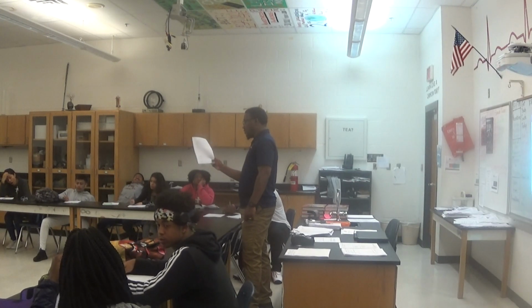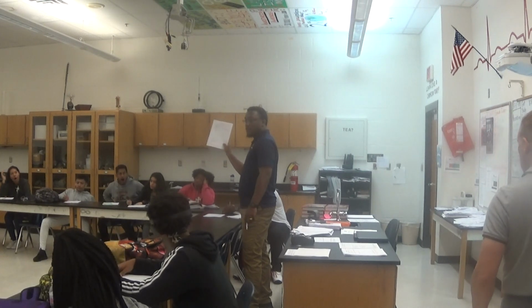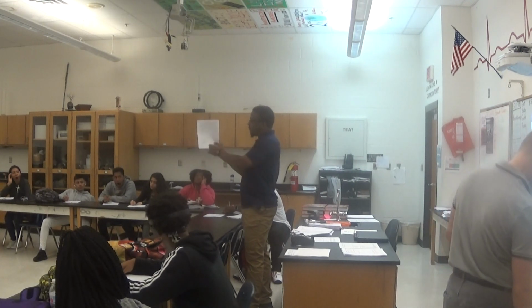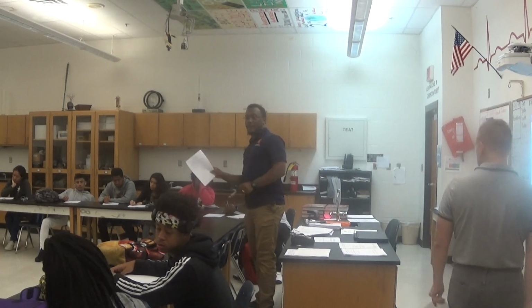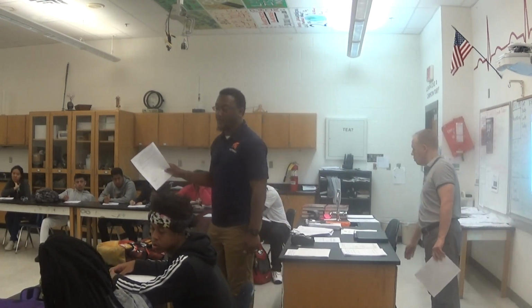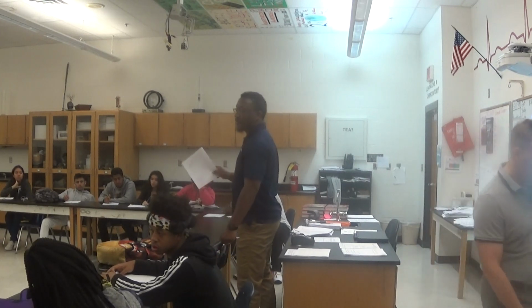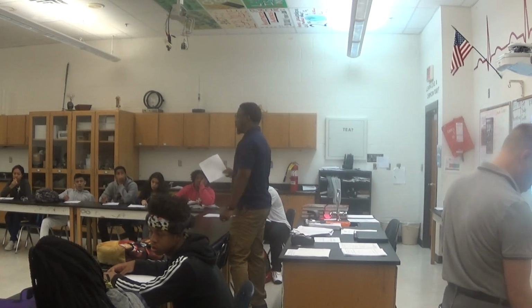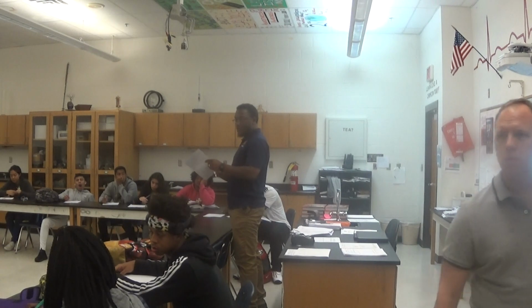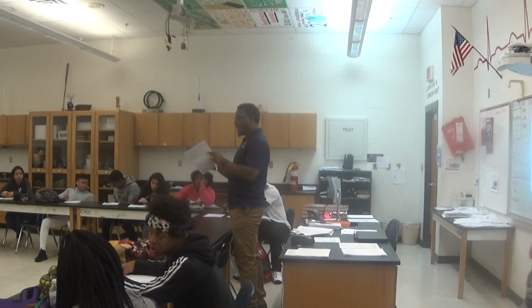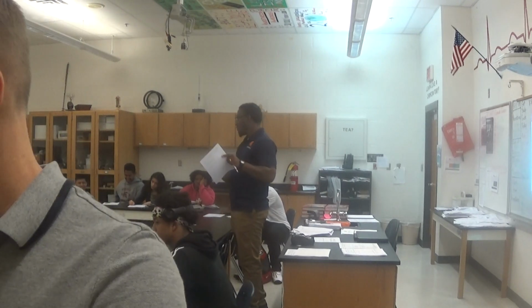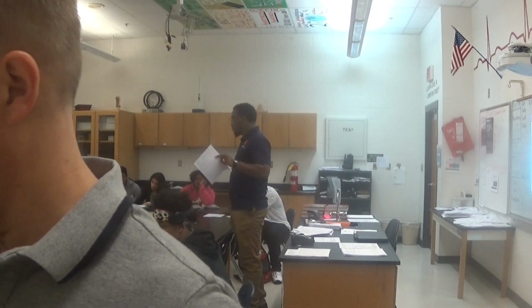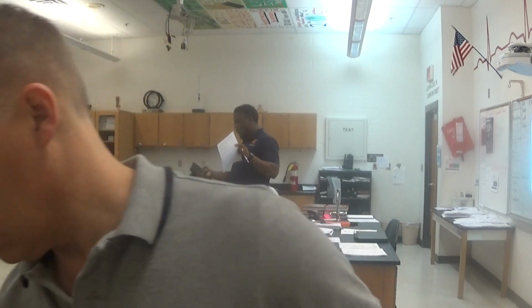Distance divided by how many waves you got will give you your wavelength, because your wavelength can't be longer than the distance it traveled. So it's 1.5. There you go.